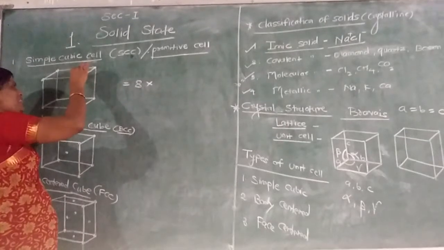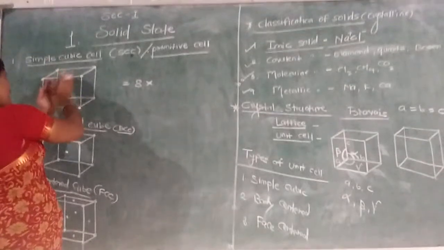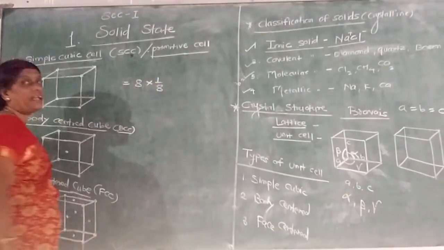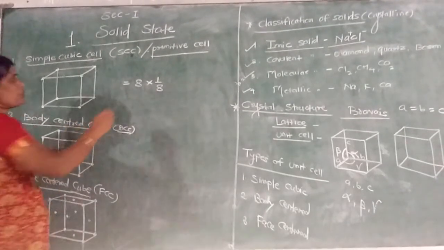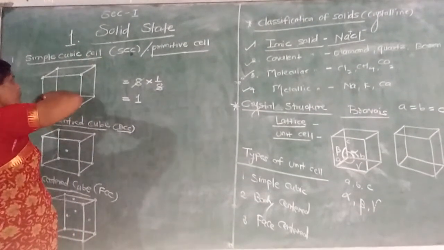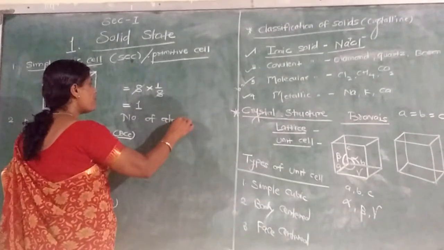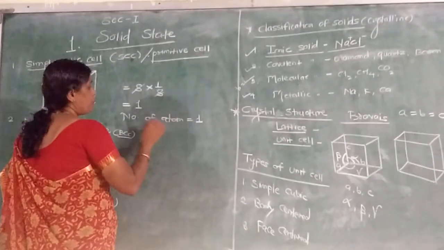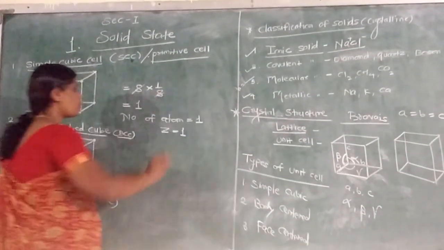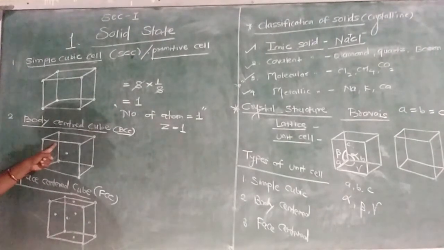At a corner, each atom is shared among 8 cubes. Here is another cube, here, here. So each corner atom is divided among 8 cubes. So how many total atoms? 8 times 1/8 is 1. So in a simple cube, the total number of atoms present is 1. For numericals, the total number of atoms, symbol Z, is 1. Very important for the CET. Similarly, we determine how many atoms there are for BCC.